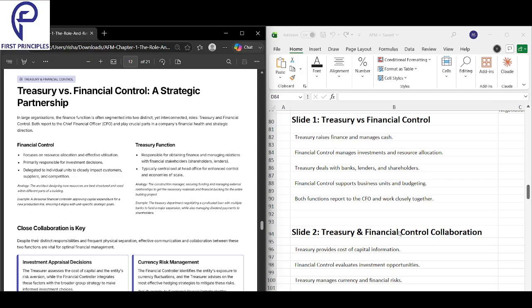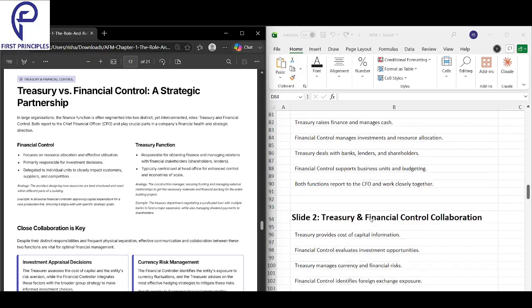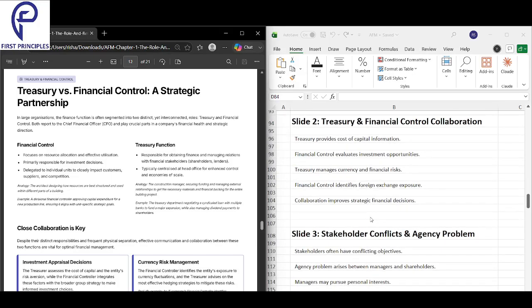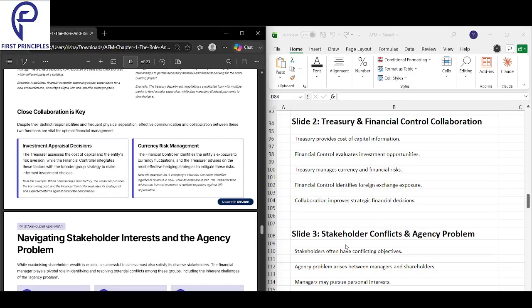So that is a comparison between treasury and financial control. Okay, clear cut understanding of what is treasury, what is financial control. We got a strong understanding about this. Moving on now, treasury and financial control collaboration. So now let's look into the close collaboration. What do we learn from the collaboration point of view?